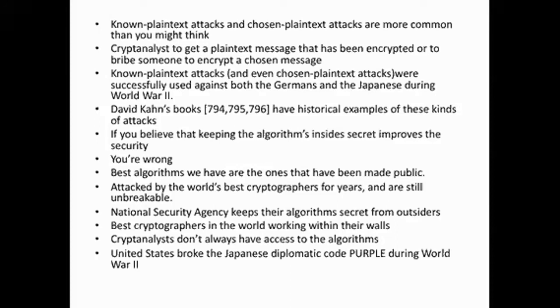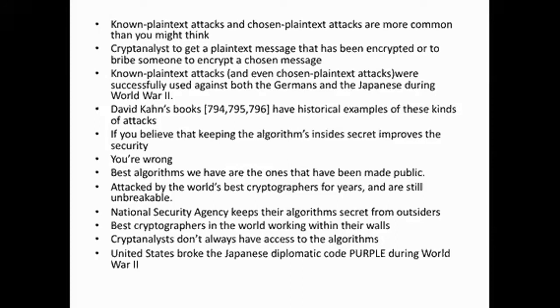If you believe that keeping the algorithm secret improves the security, that is very wrong. Many things have proved this. The general thing that comes to our mind is that you keep the encryption algorithm secret, but that is not the actual case.